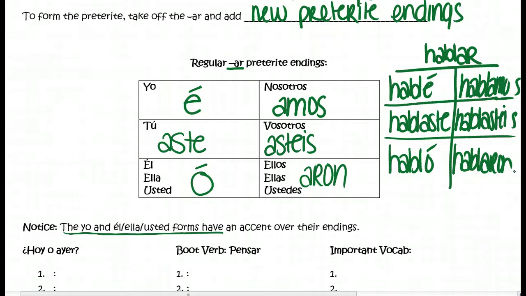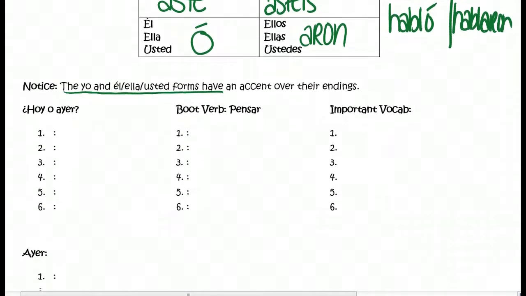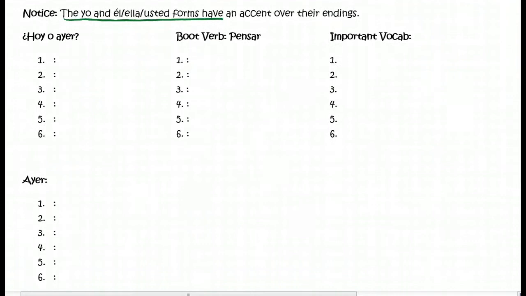So it's just like conjugating present tense verbs, except for this time they're in the past, so the endings are a little bit different. A couple things that I want to go over really quickly. A couple of important vocab words. We have a couple on our list. These are words that will indicate something's happening in the past. One of them is the word ayer. This means yesterday.